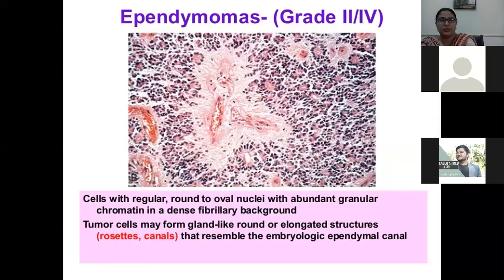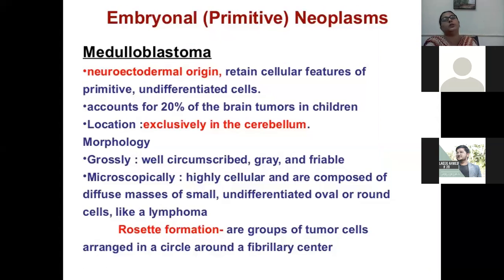Okay, now we will discuss the embryonal tumor, which we call a medulloblastoma. Embryonal tumor or a primitive neoplasm of the CNS is said to be the medulloblastoma. Medulloblastoma is of neuroectodermal origin. It retains the cellular features of primitive undifferentiated cells. Clear?